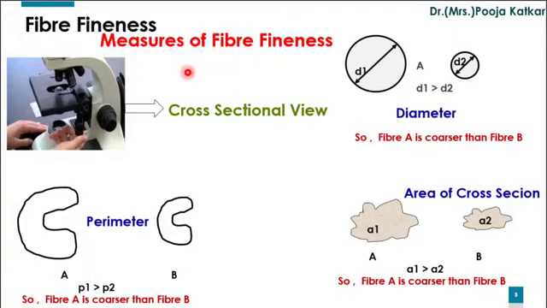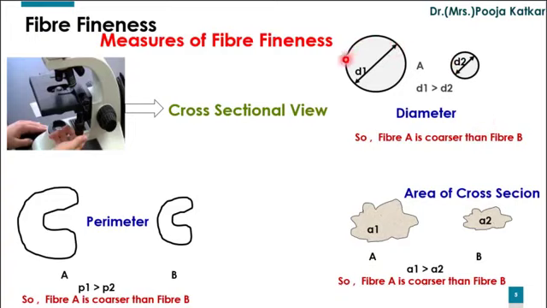The very first measure through which we can express the size of fiber is diameter. We can measure the diameter of the fiber using a microscope with cross-sectional view. This diameter measure is mainly used for fibers which have exactly circular cross section, such as polyester and nylon.